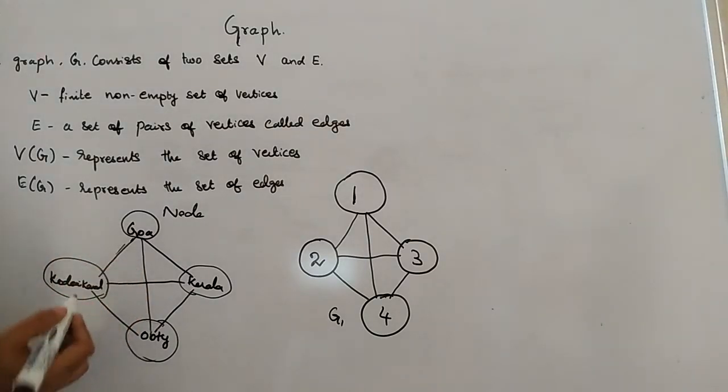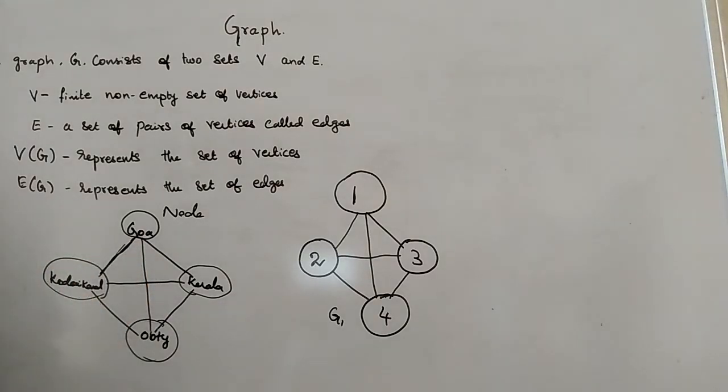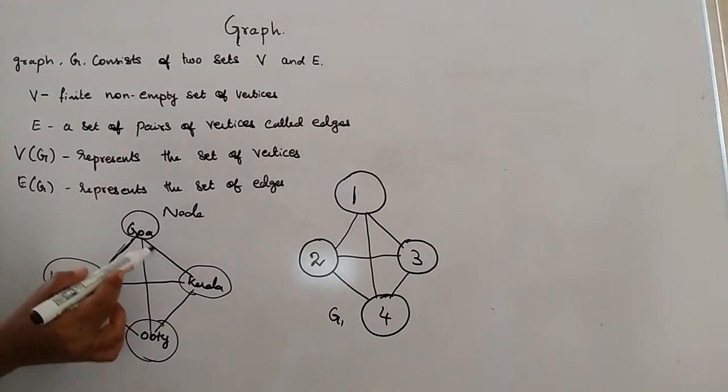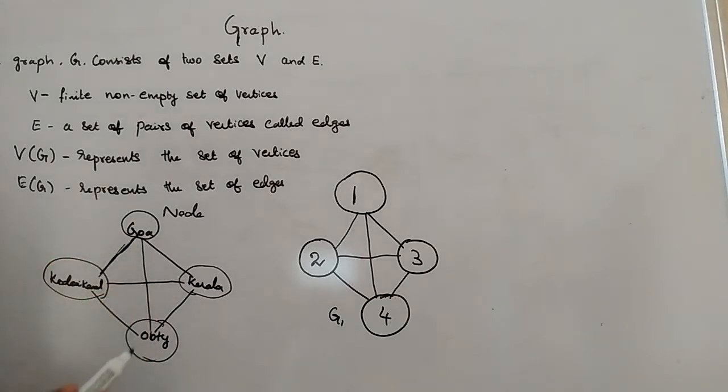You just see here, this line is connecting Goa and Kodaikanal. So it is having two endpoints. One is Kodaikanal and the next one is Goa. And while looking into this line, this is an edge, no? So here we are having Goa and Kerala. Here we are having Kerala and Ooty. And here we are having Kodaikanal and Ooty. Here Kodaikanal, Kerala and Goa, Ooty.